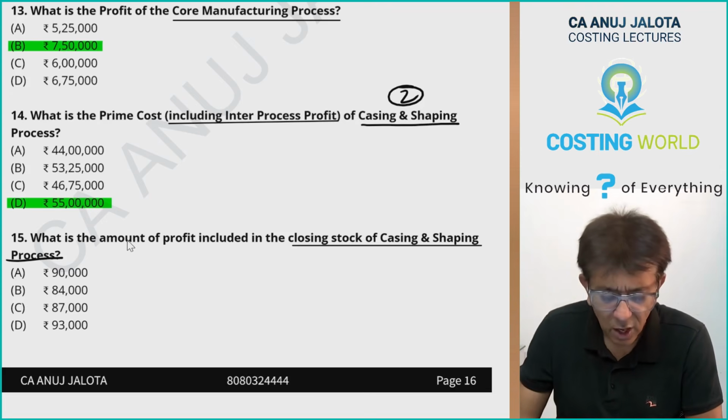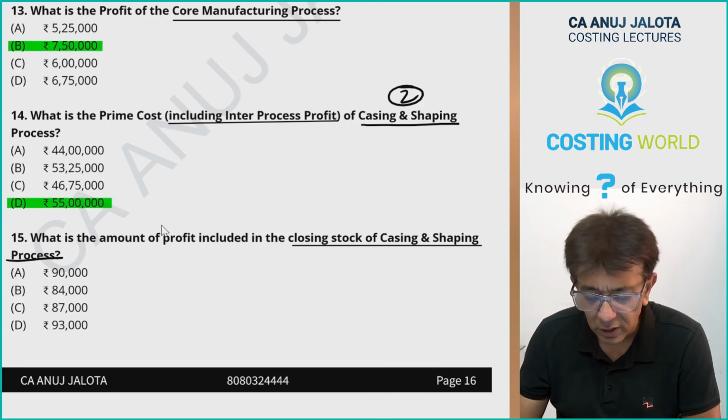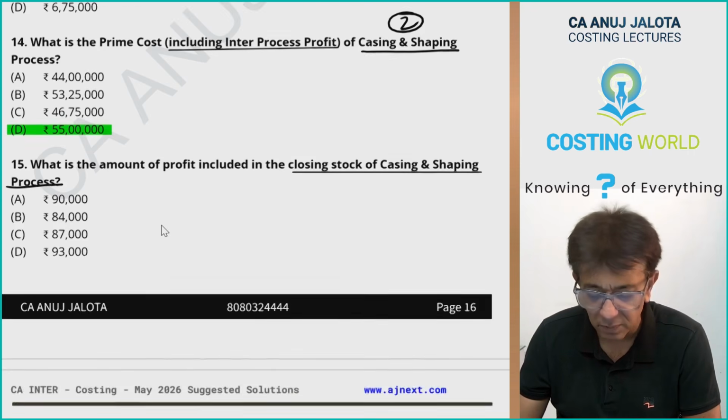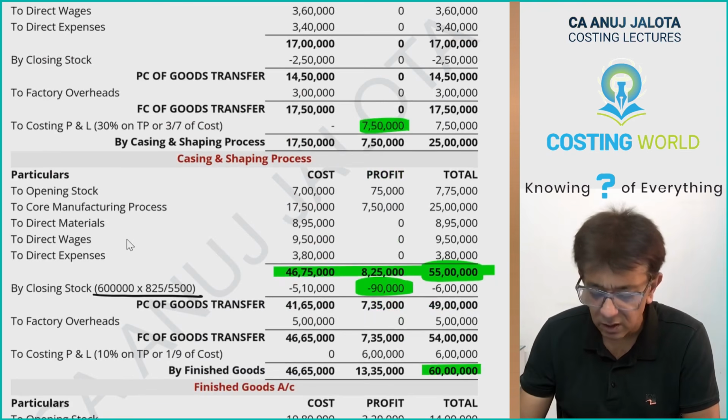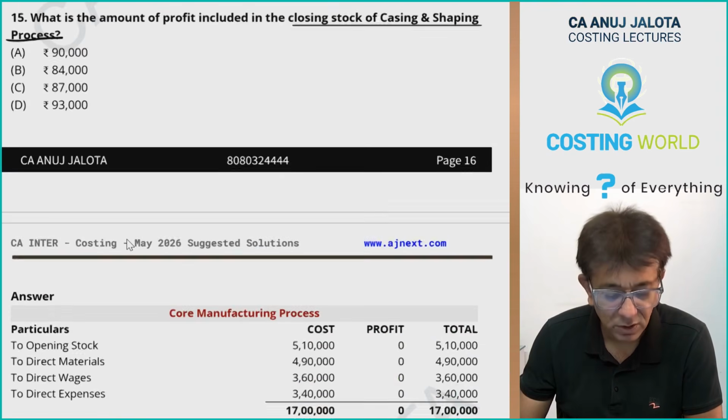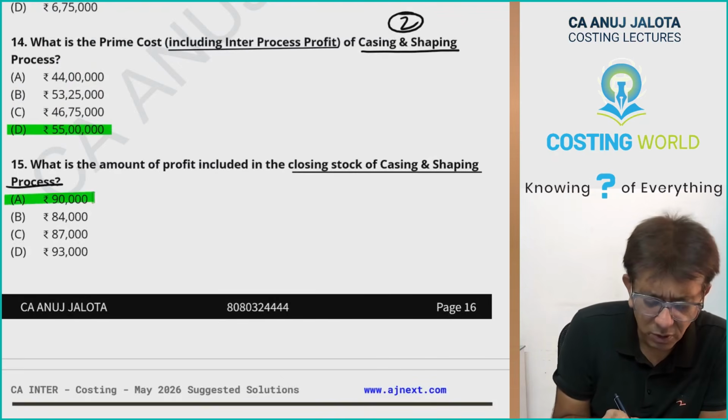And lastly, what is the amount of profit included in closing stock of casing and shaping process? That is the second one, no? This is the amount of profit that is included in the closing stock of casing and shaping process. So 90,000. So these should be your 5 answers.